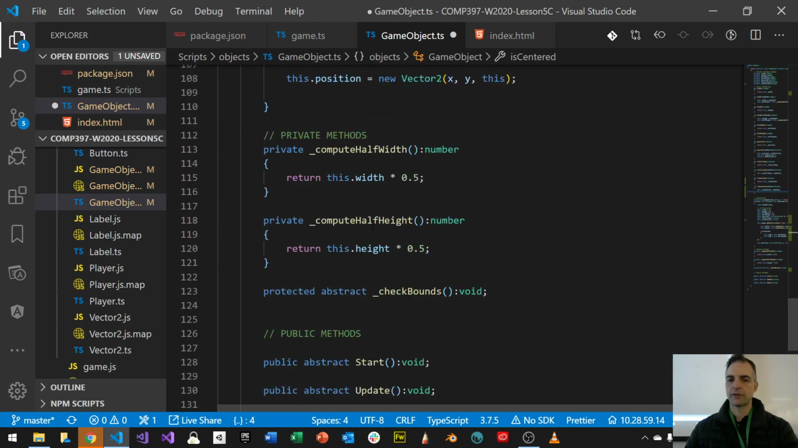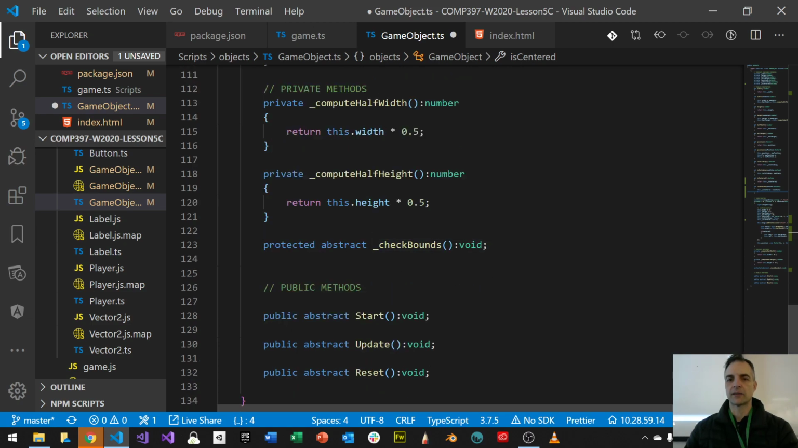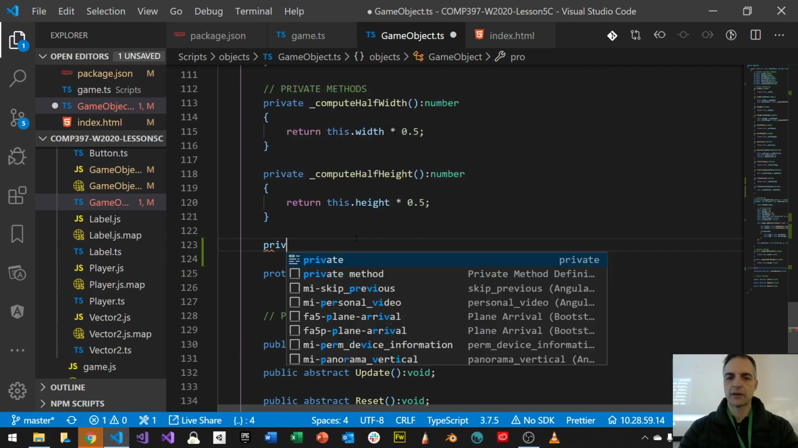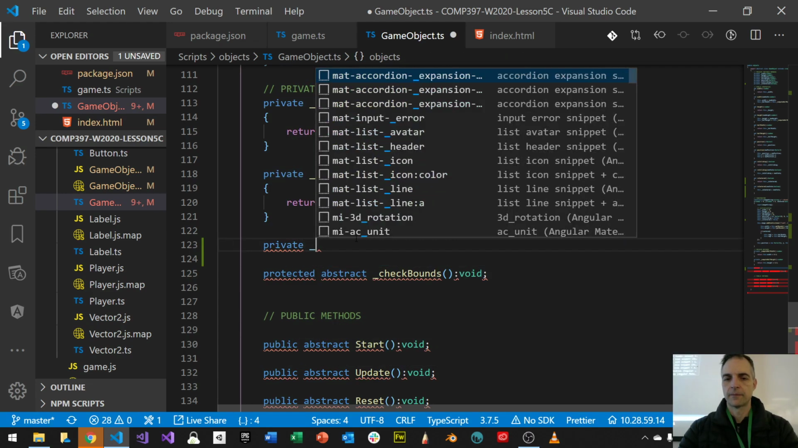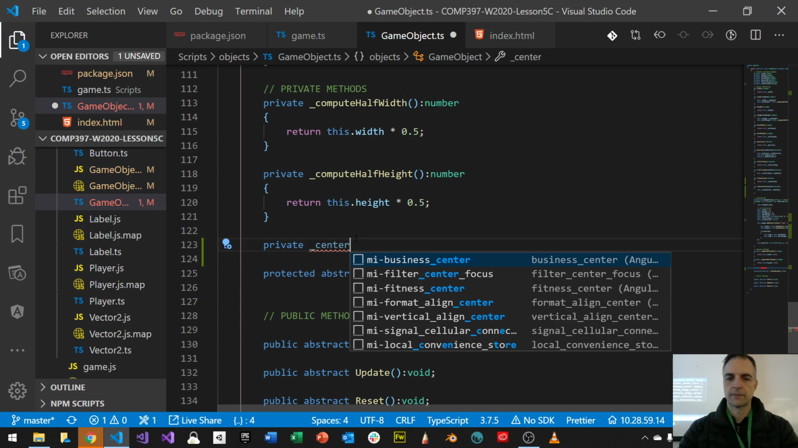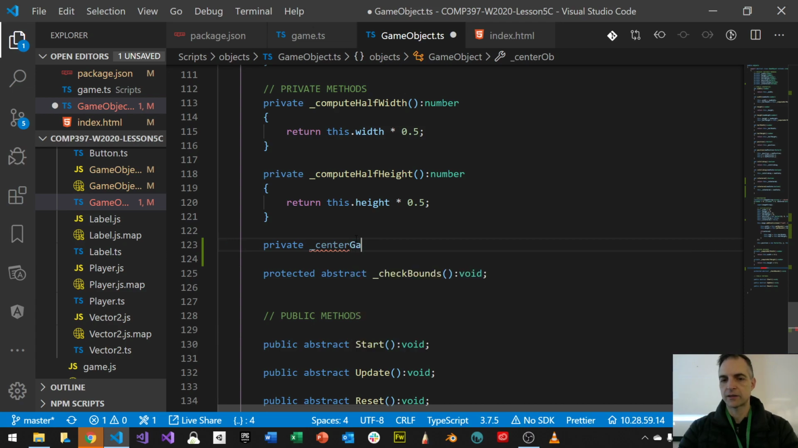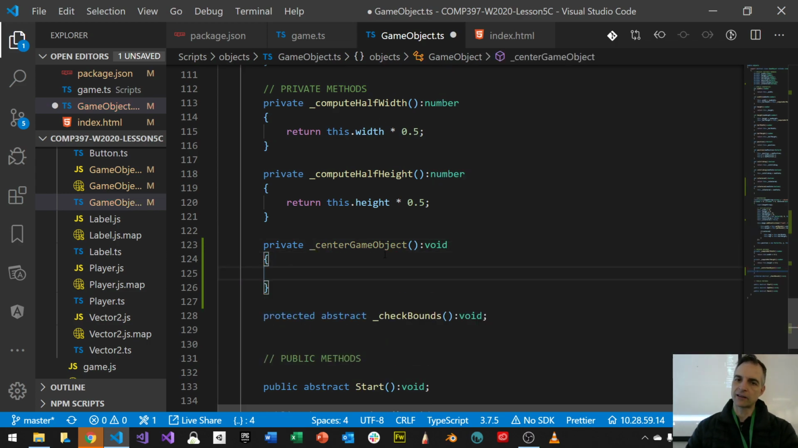So down in private methods, I have compute width and compute height, and I have a check bounds method which is void. Right now it's a protected method, but I also want to be able to center stuff. I'm going to make a private method called center game object. It's going to be internal, so it's not going to return anything. It's like the internal guts of the machine. You don't see this outside of the class. Anything with an underscore means it is private.